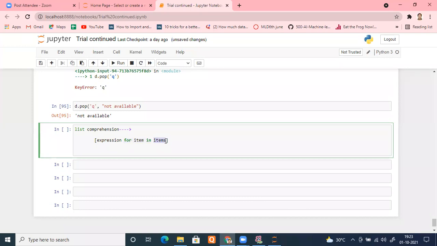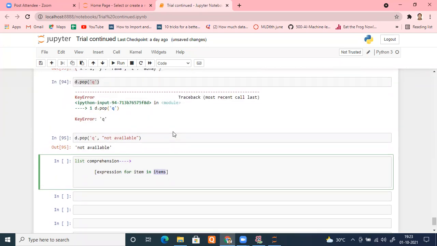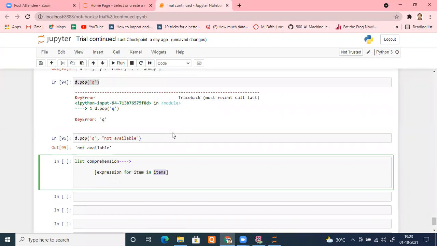Here you want an iterable. It can be a list, a tuple, anything you want, any iterable you want. You just saw that you can even iterate over a dictionary. So any iterable you want here. So what is happening in the list?